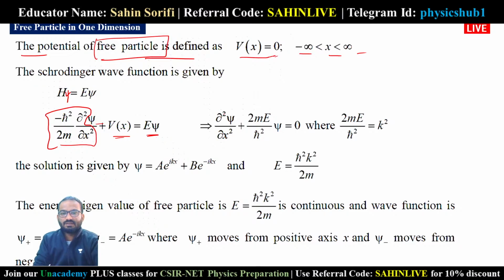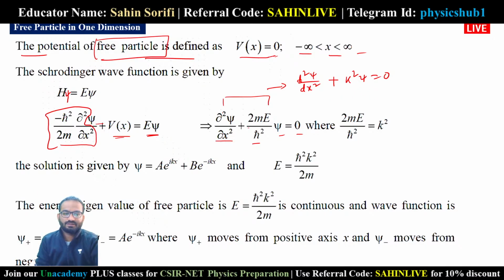So it becomes d square psi by dx square plus 2mE by h bar square into psi equals 0. You can see this equation is of the form d square psi by dx square plus k square psi equals 0. And you know how to solve this particular equation.